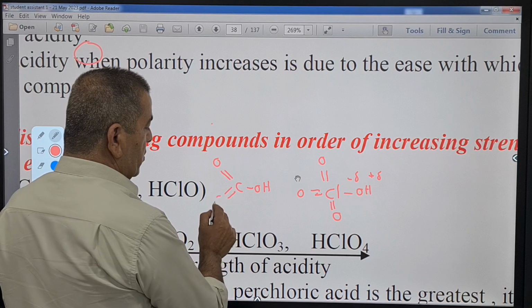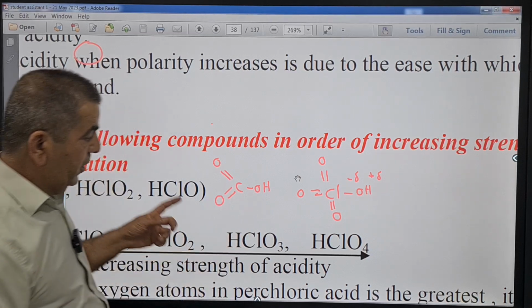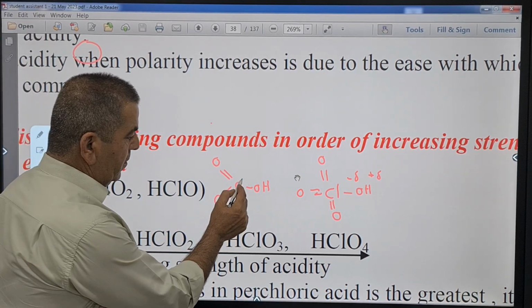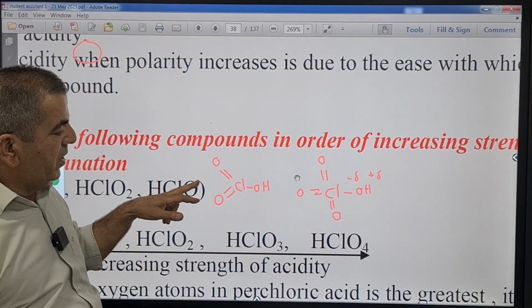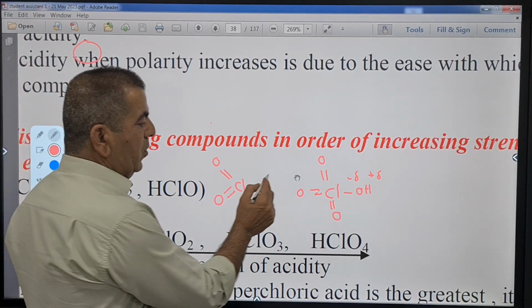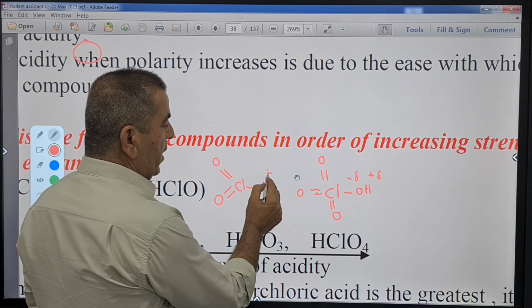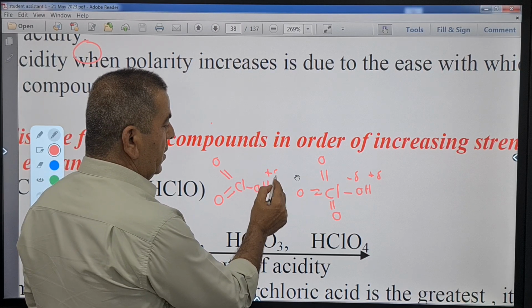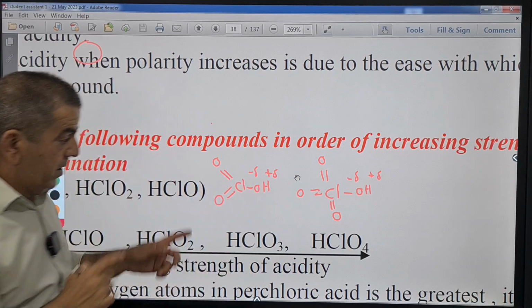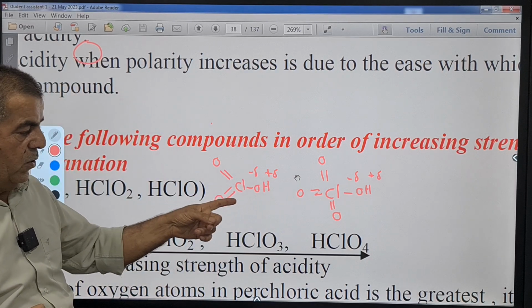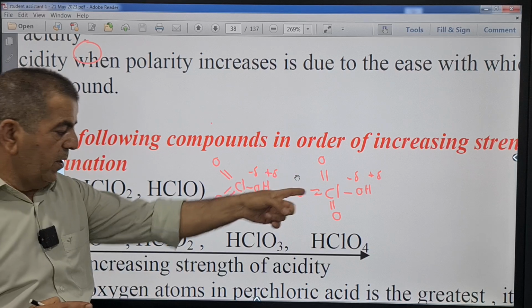It has only 2. But still the two oxygen atoms can cause strong polarity on OH. So this is still a strong acid, a very strong acid.